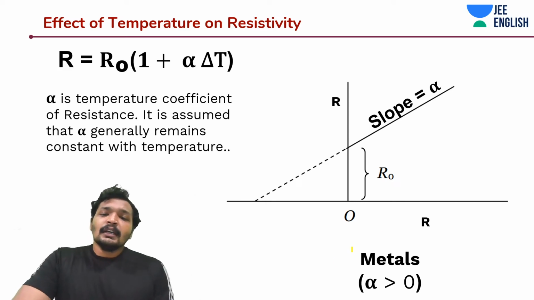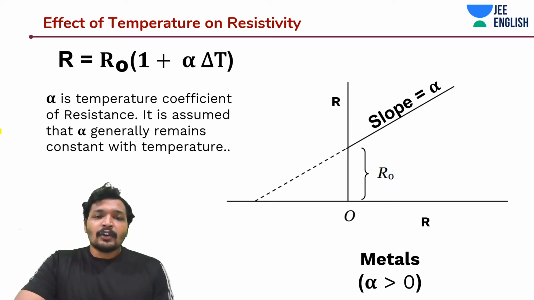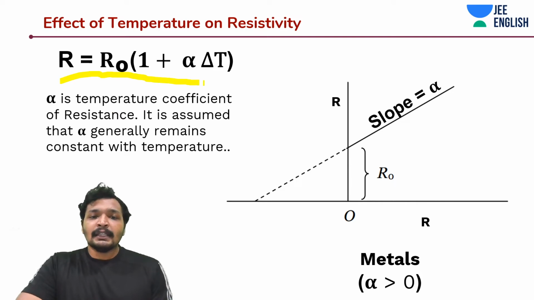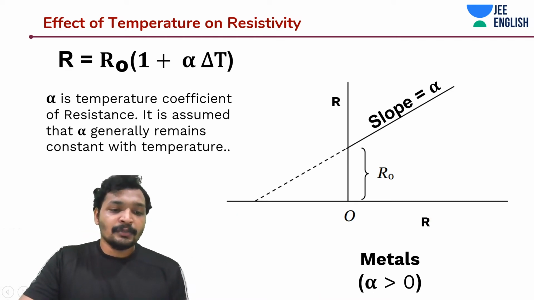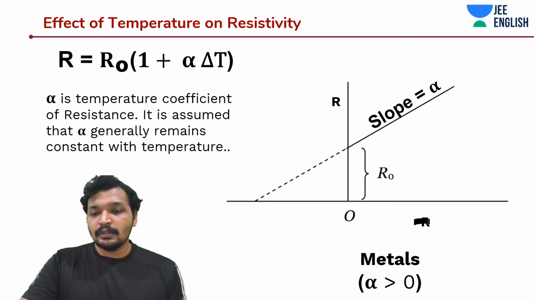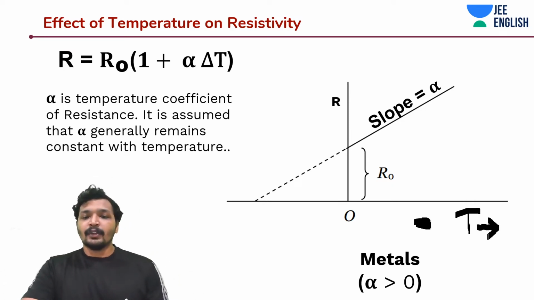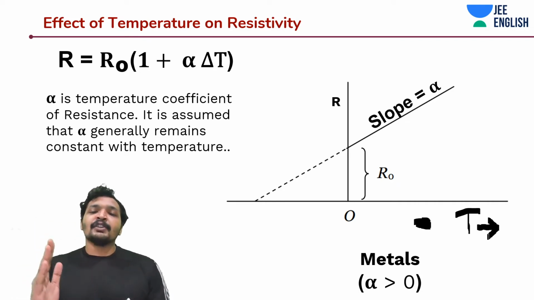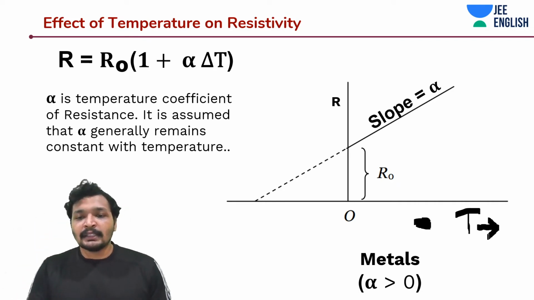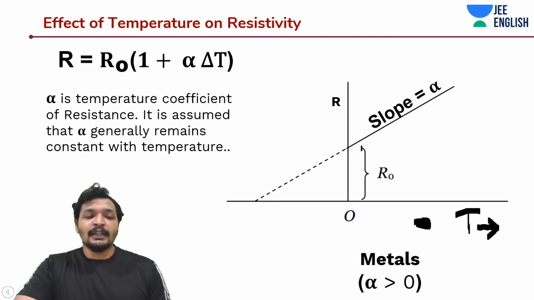So let's say you plot this graph, R is equal to R0 times 1 plus alpha delta T, where temperature is plotted on the x-axis. So this should be temperature, guys. If you are taking down the notes, please do correct this. If you plot the temperature on the x-axis and the resistance on the y-axis, you will notice that the y-intercept is nothing but R0.